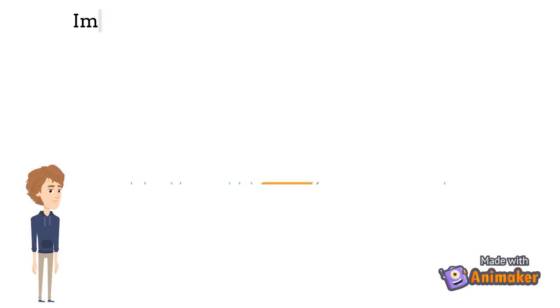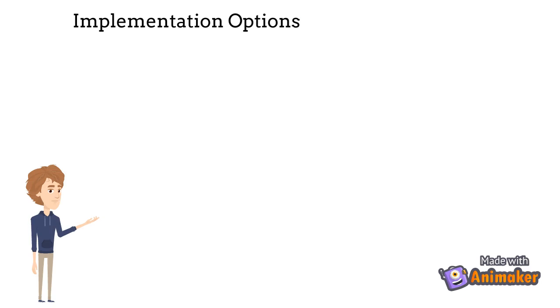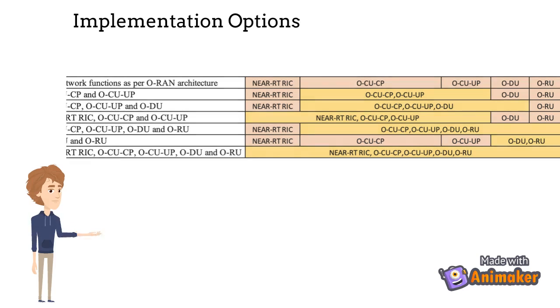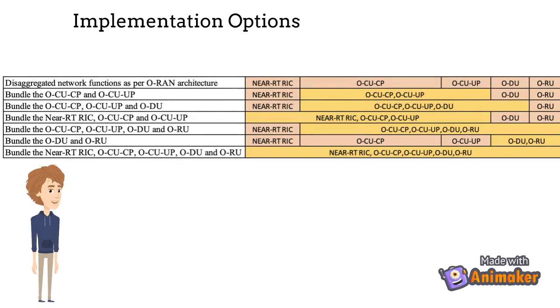It is possible in the implementation to bundle some or all of these O-RAN nodes, and thus collapse some of the internal interfaces. The following implementation options are possible. Disaggregated network functions as per O-RAN architecture. Bundle the O-CU-CP and O-CU-UP. Bundle the O-CU-CP, O-CU-UP and O-DU.